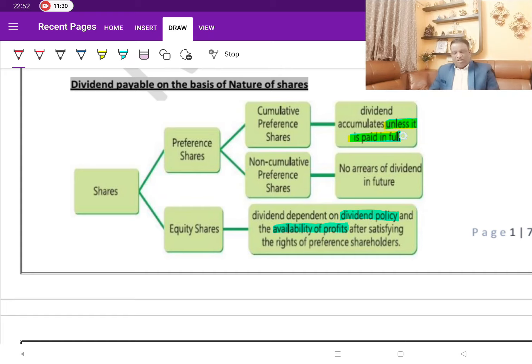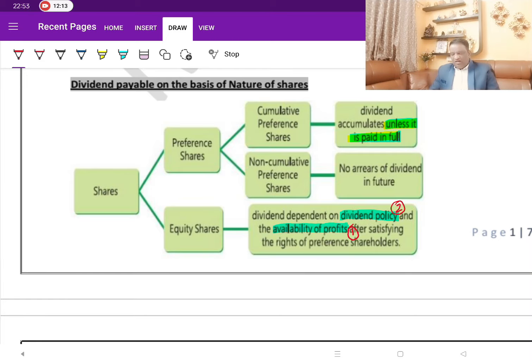Whereas when it comes to non-cumulative, any arrears of dividend which the company could not pay will never get accumulated. That is why we call them non-cumulative. And when we talk about equity shares, how will the company decide the payment of dividend? There are basically two things. One is the availability of profits, that is the quantum of profits, how much is available. And the second one is the policy of the company as far as dividend. So to cut short, for equity shareholders, the rate of dividend would be based on two factors: availability of profits, and dividend policy.